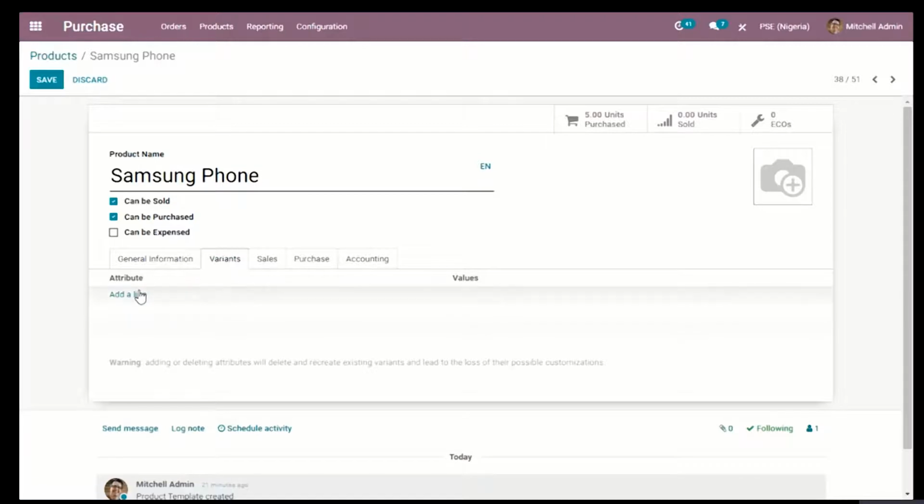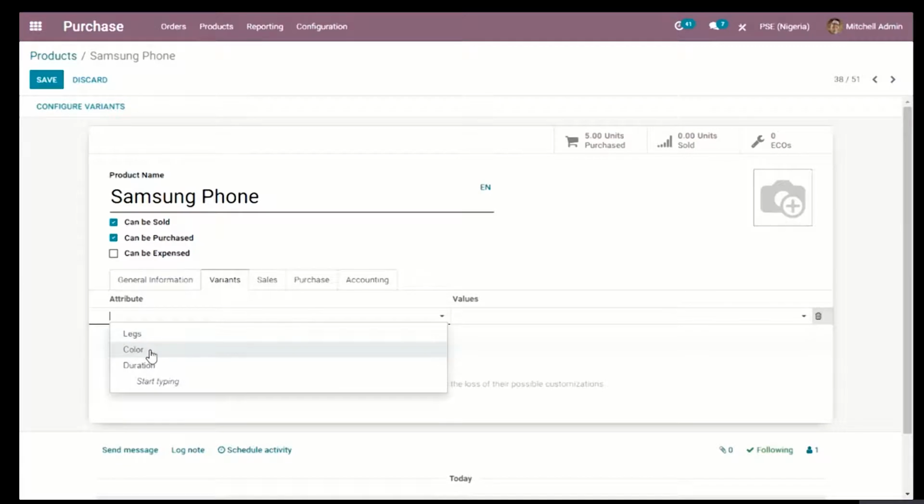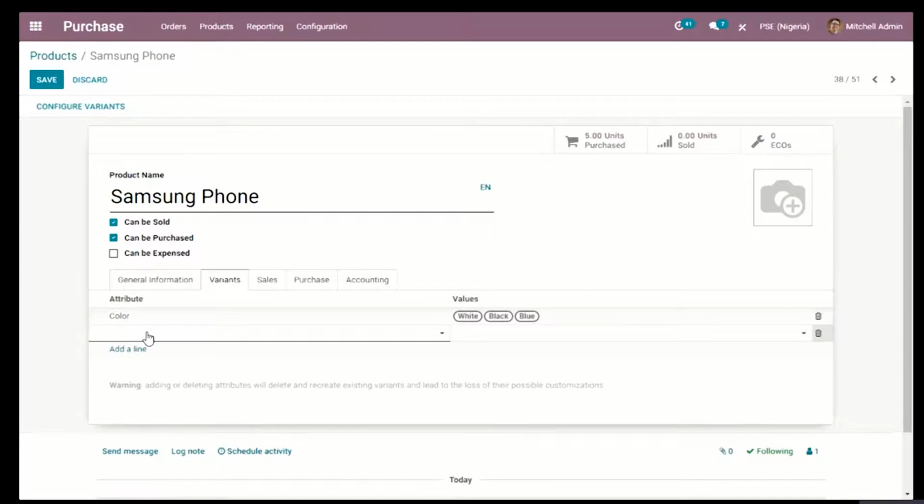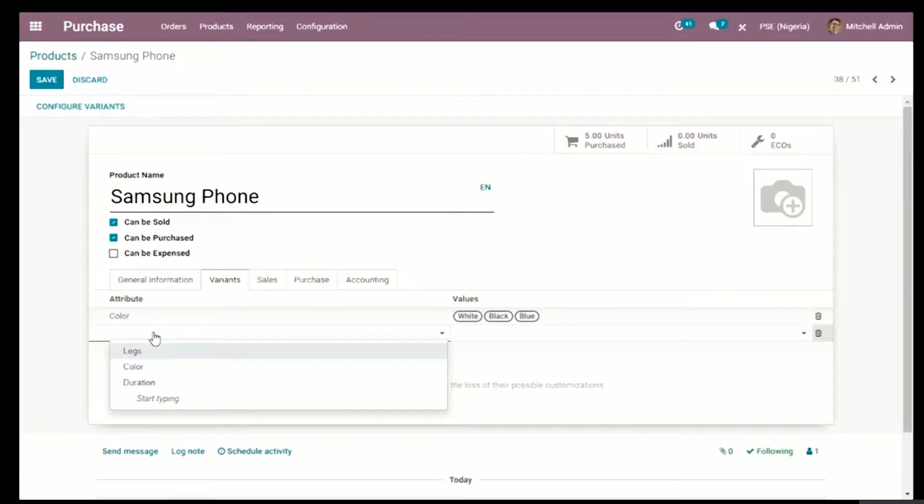Now under this variants tab, I can decide to add different variants. For instance, it could be the color. Now under the values, it asks me what type, probably white. I'm going to pick black as well. And I can decide to add more colors in case Odoo doesn't recognize that I want to add more of the values of whatever variant it might be. And I can add more than one attribute. I can decide, okay, probably the size might matter.